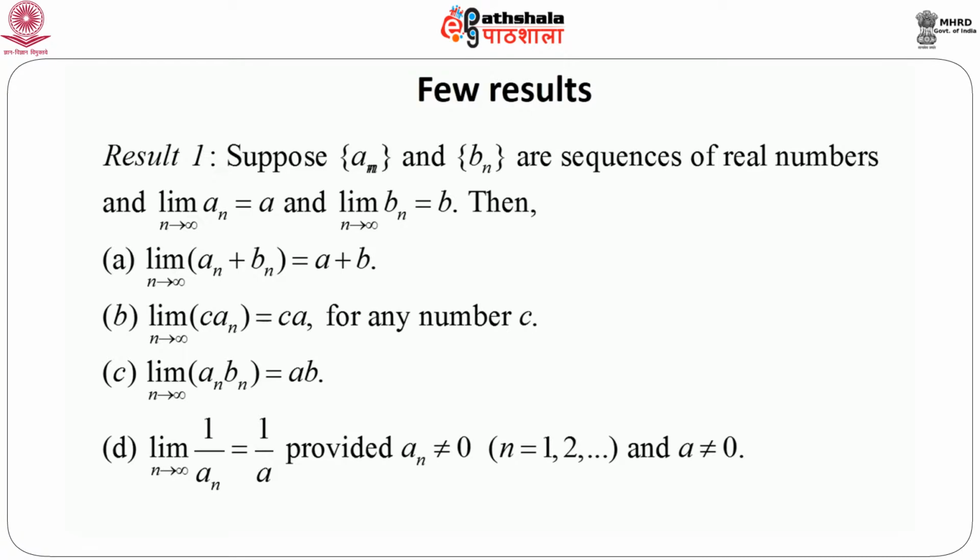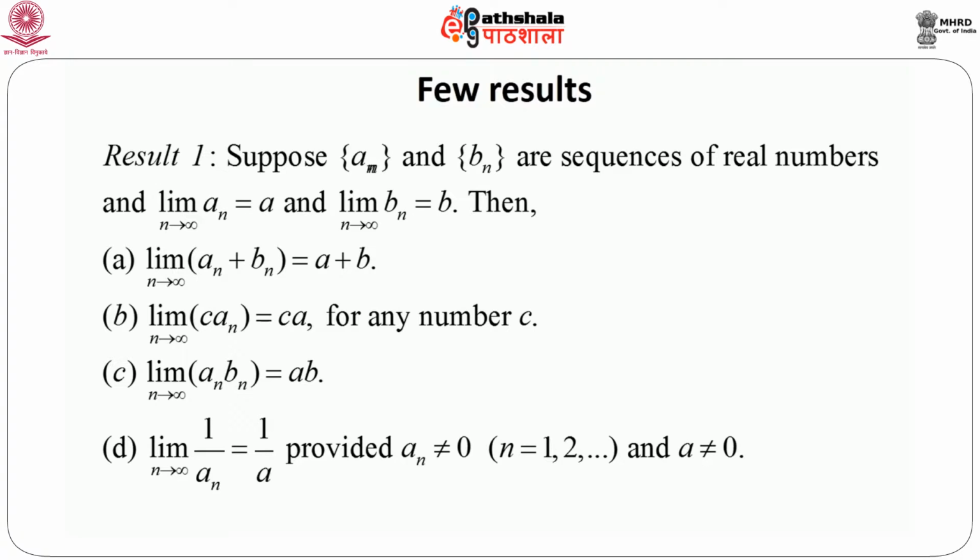Another result is the limit of the product of these two sequences, where the nth term of the new sequence is the product of the nth terms of the individual sequences. Then limit as n goes to infinity of a_n b_n equals just the product of the limits of the original sequences, that is a into b. Exactly similarly, we have another result: limit as n goes to infinity of 1 by a_n equals 1 by a, provided a_n is not equal to 0 for every n equals 1, 2, etc., and a must not equal 0. From these four results, we can have many other similar results, which are usually trivial and can be proved using any of these.